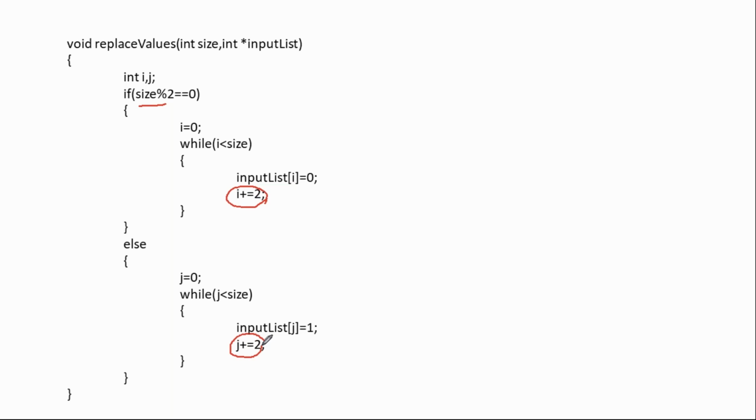But it is incrementing by 2. If you follow this logic, if a value we give like this, maybe 0, 1, 2, let's assume that I gave this. We have to replace right now. First the i value starts here. This will be replaced with 1, and let's take that this is 3. Then i plus 2, the i value becomes this one. This will be replaced with 1, but this will not be replaced. So you have to replace all elements with ones, so the increment is only 1, not 2.